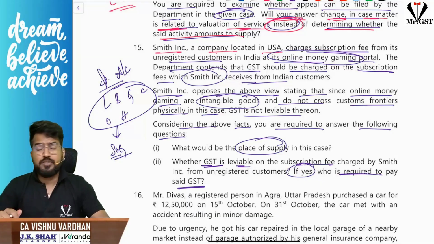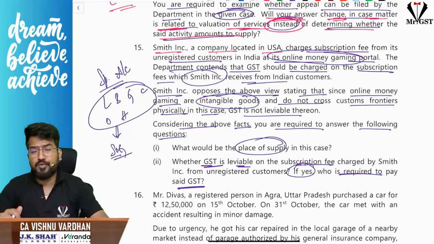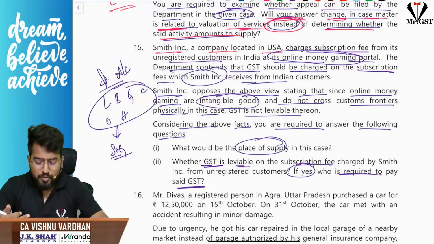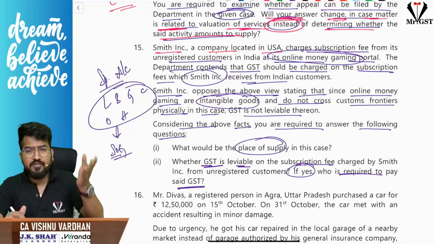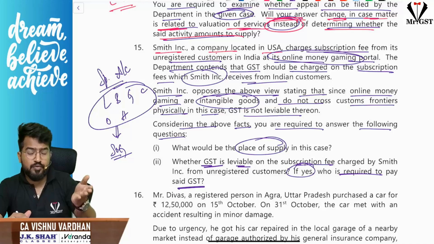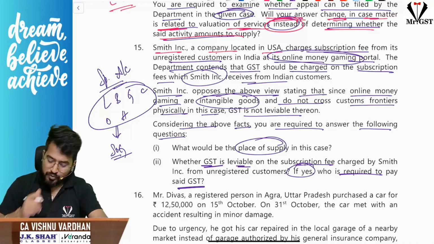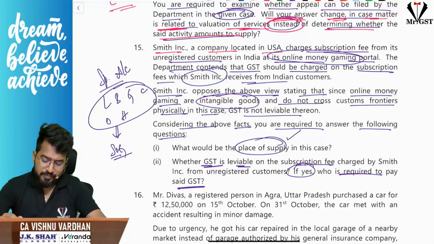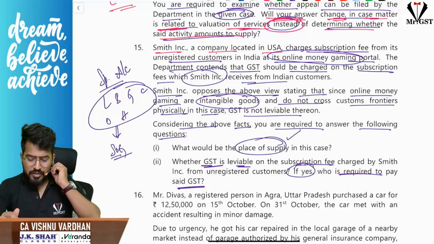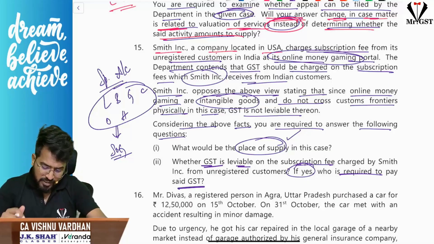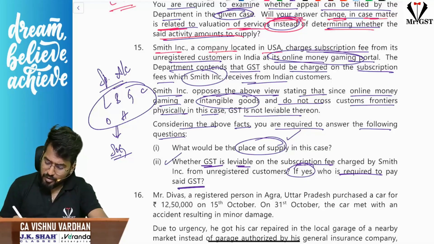Sir, with respect to supply of goods, if you see import and export, what is the place of supply? Here it is importation of goods because that fellow is providing online money gaming service goods from outside India to a person in India, right? So this is importation of goods. So the place of supply will be obviously India. Okay, so yes, this is place of supply India. Now next one, sir, whether GST is leviable on subscription fees.